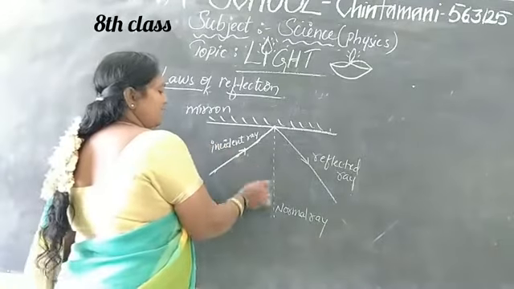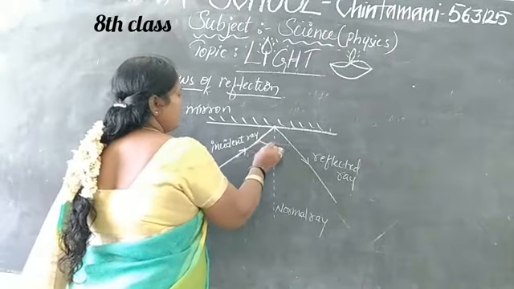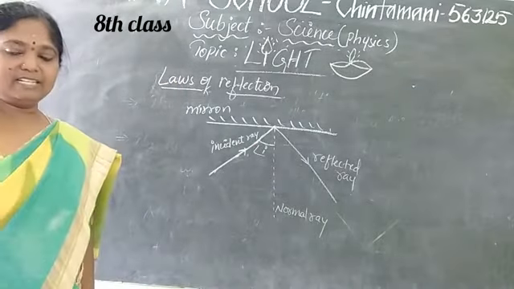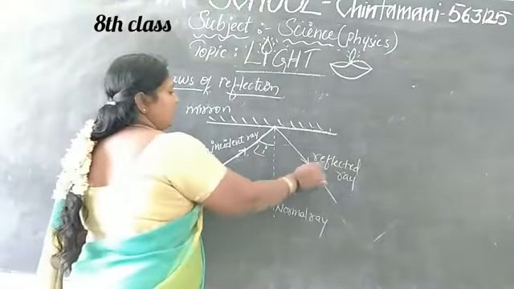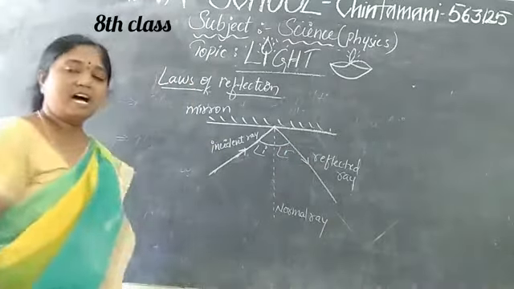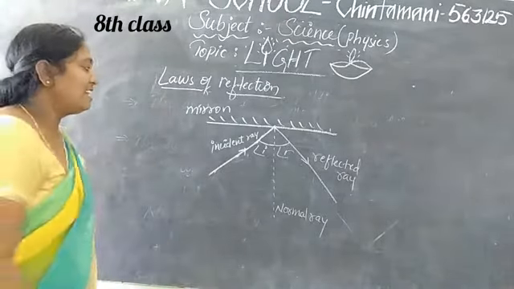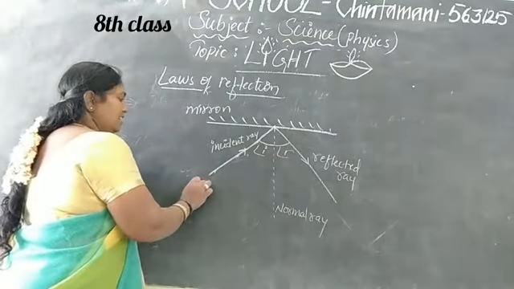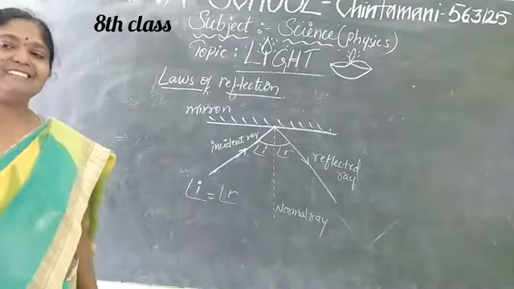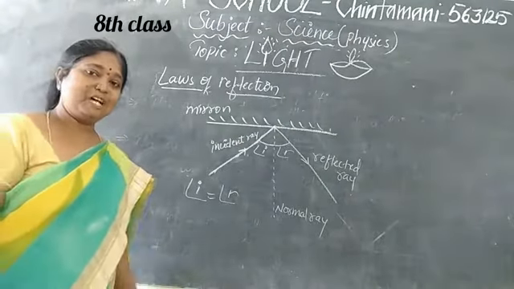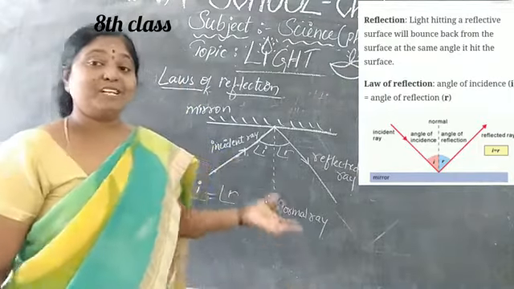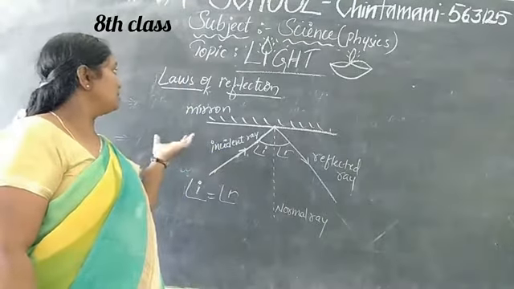Between the incident ray and the normal ray we have one angle. This is nothing but the incident angle. Then between the normal ray and the reflected ray we also have an angle. That is nothing but R, the reflected angle. Always the incident angle is equal to the reflected angle. I can show you the picture of this. So today's class is about this.